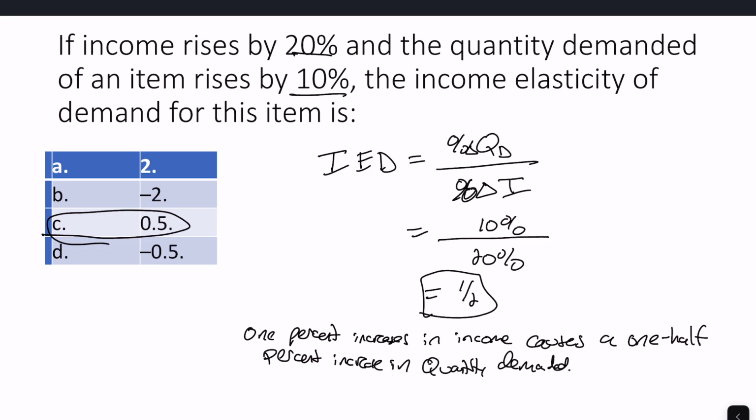demanded. Now, I'm not going to go through other types of practice questions for this. You can see them in the practice questions on Canvas. But imagine I gave you in this problem these two numbers and you solved for this one. I could give you these two numbers and you solve for the third, or I could give you this number and you solve for that one. Just like we did in price elasticity of demand and price elasticity of supply.